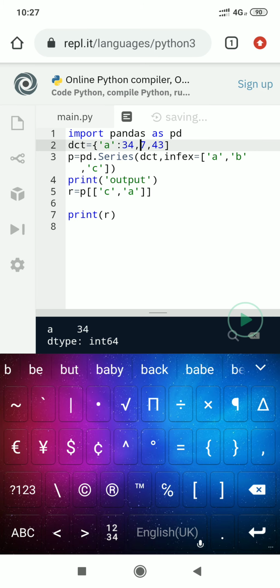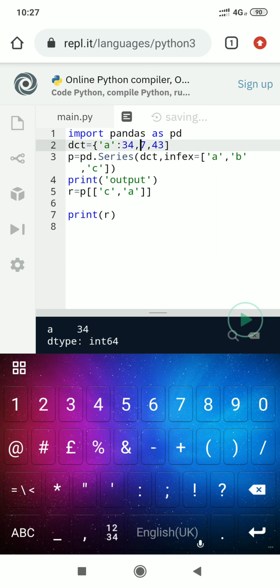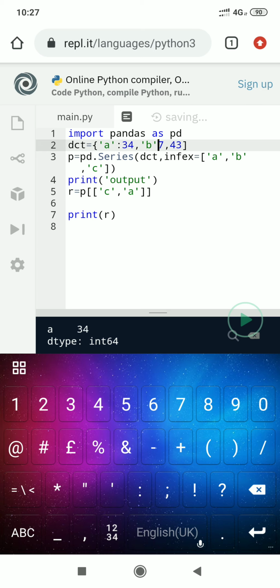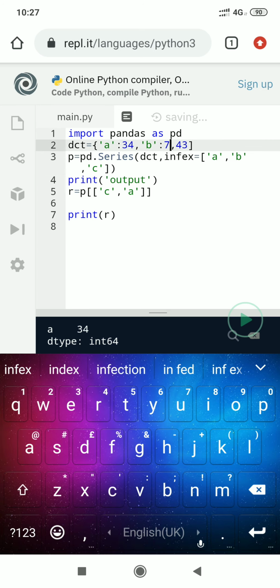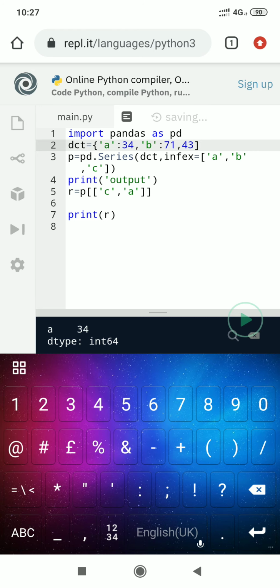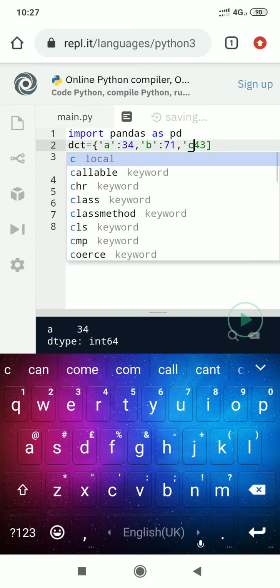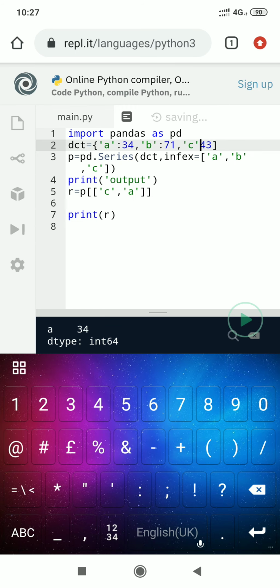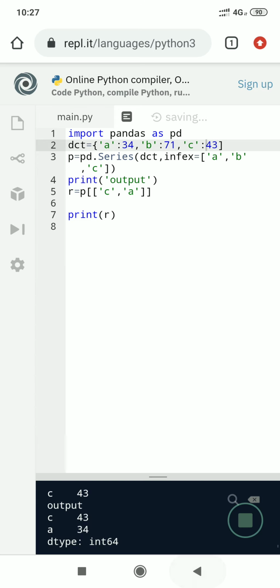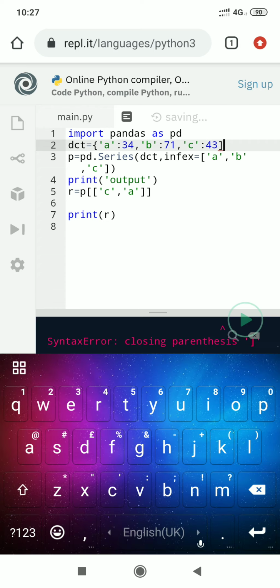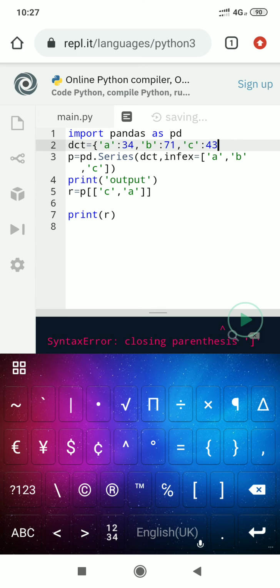equal, B single quotes colon and then C colon. Now execute the program. We are missing here, it should be closing curly braces.